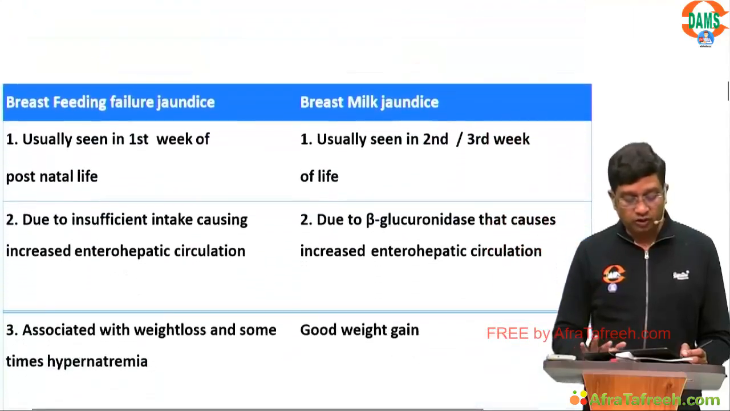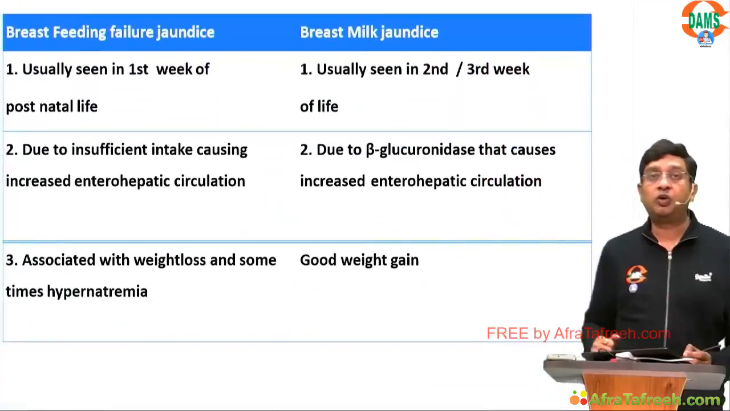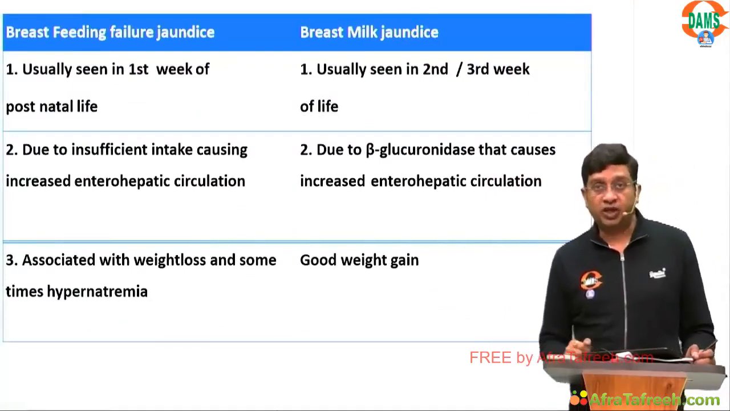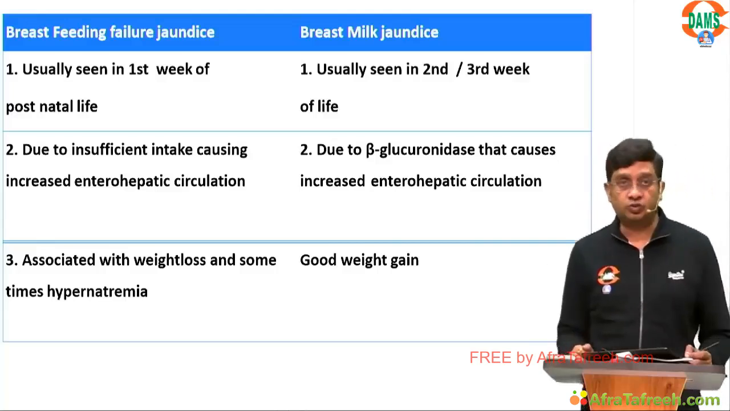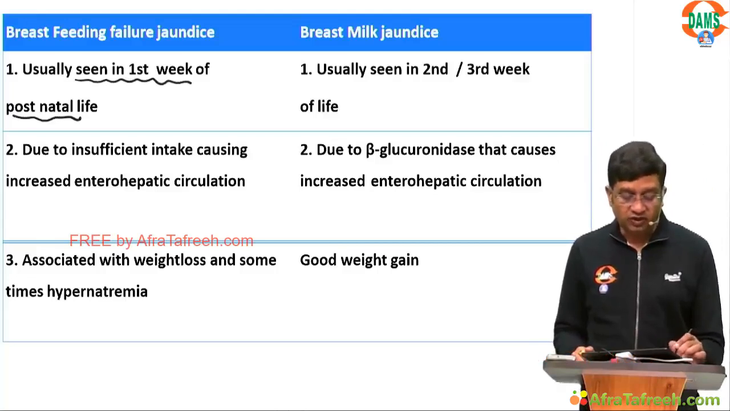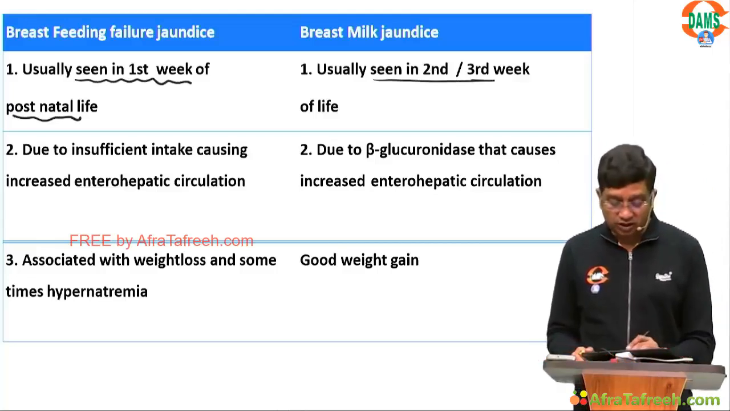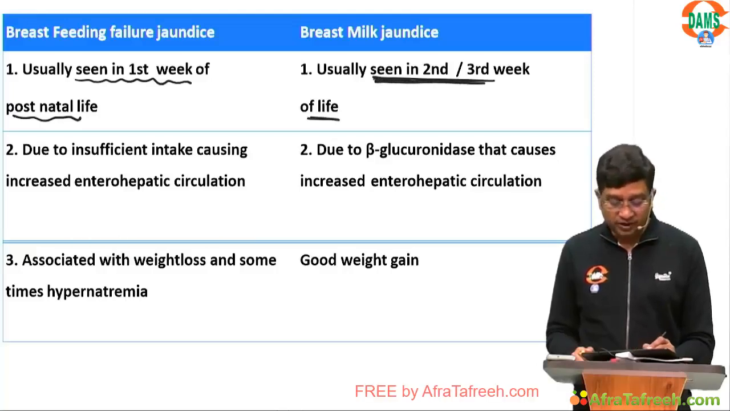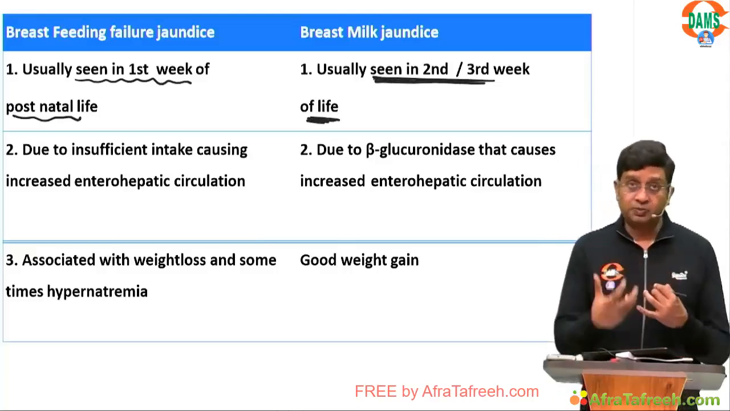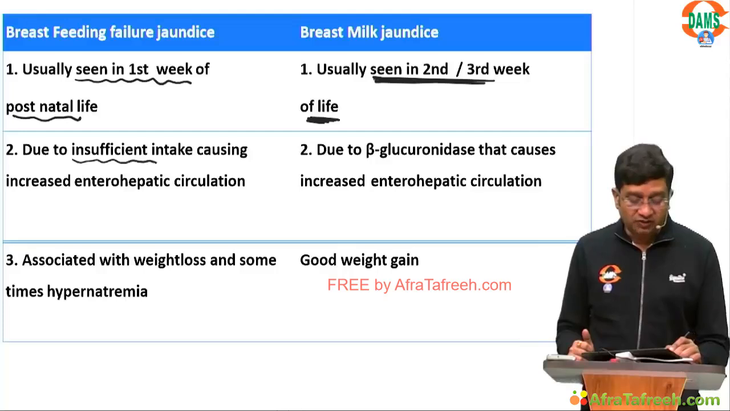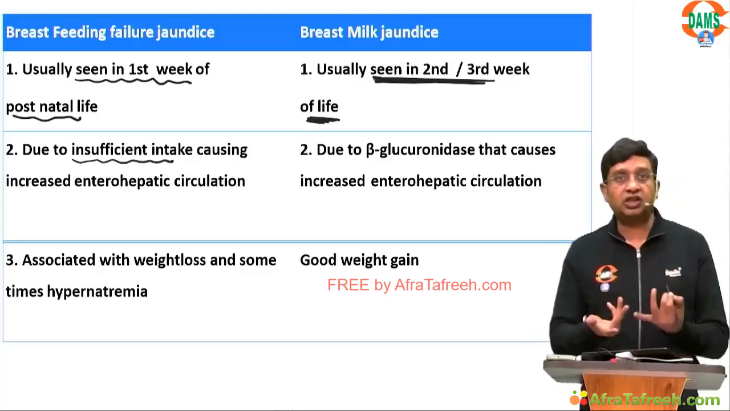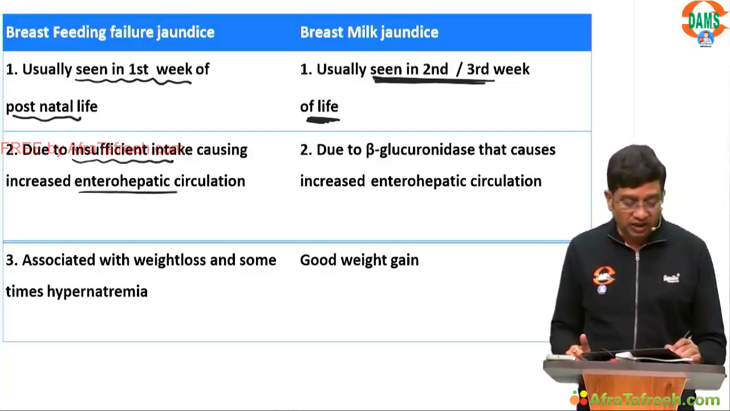Now the important topics are two: one is breastfeeding failure jaundice and one is breast milk jaundice, and we need to differentiate between the two. Breastfeeding failure jaundice is usually seen in the first week of life, but breast milk jaundice is usually seen in the second or third week of life. Now why is there breastfeeding failure jaundice? The mother is giving insufficient breast milk, the child is having suboptimal feeding, so this will result in increased enterohepatic circulation.